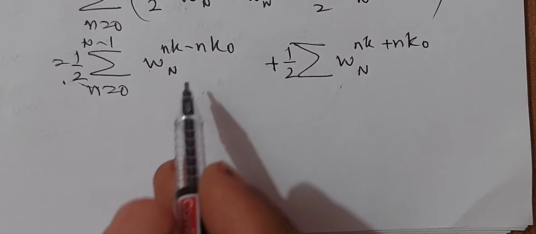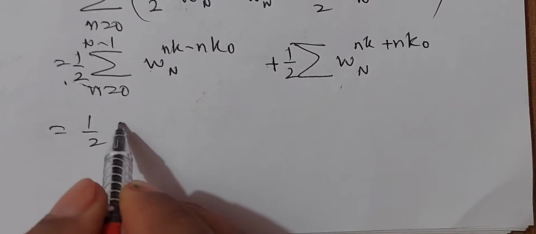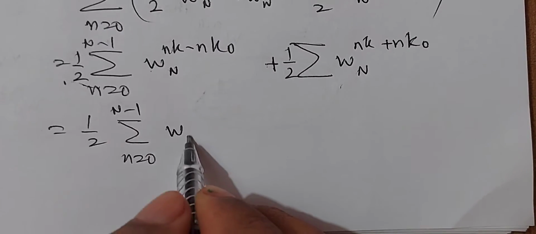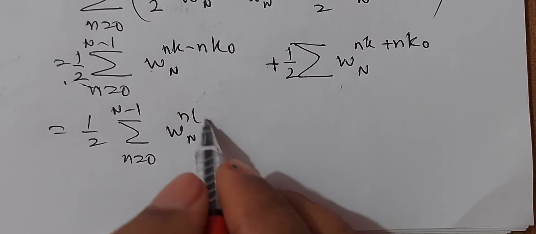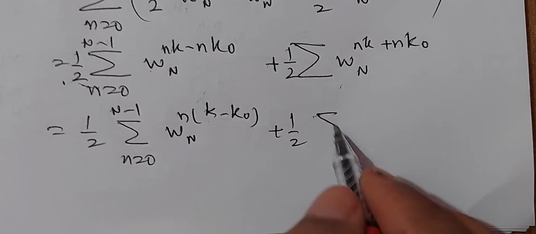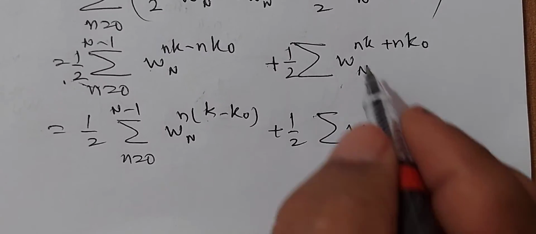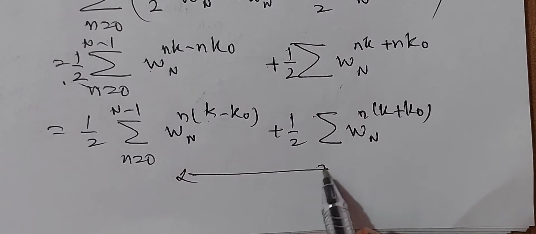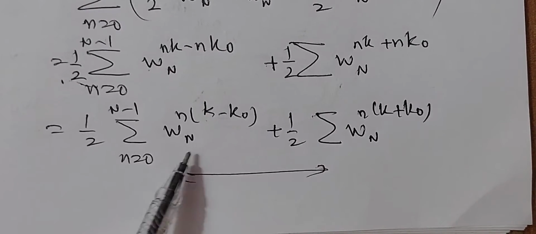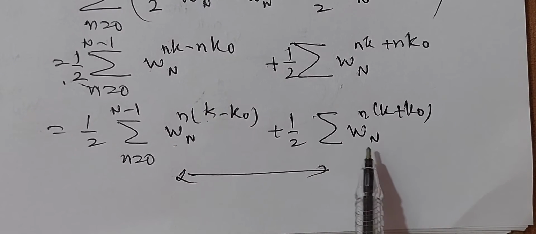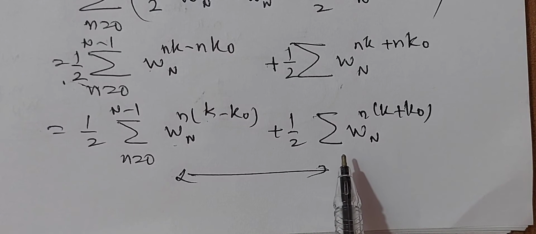Now this can be written as half of sigma n equals 0 to N minus 1 of wn, where n is common, n into k minus k naught, plus again half sigma wn, n into k plus k naught. Now you have to solve this, and we have already solved wn to the power of nk, that is the lemma. Applying the lemma to find the N-point DFT, first I will consider this.